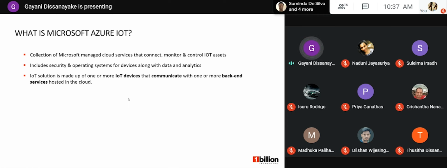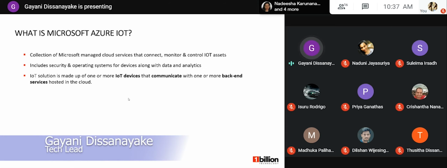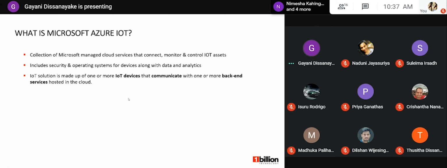The last important thing in an IoT solution is backend services. Using these backend services, we can receive telemetry data and analyze it for reporting purposes and to show this information in different business applications like web apps. Also, we can send commands from cloud to device using the backend services.